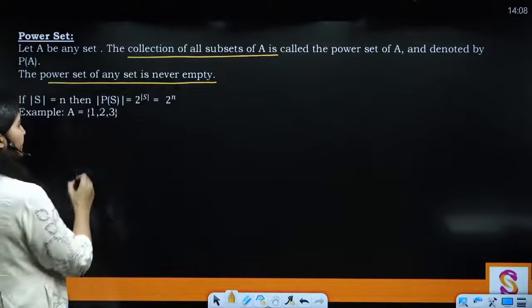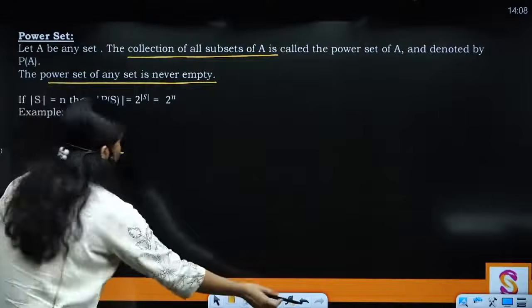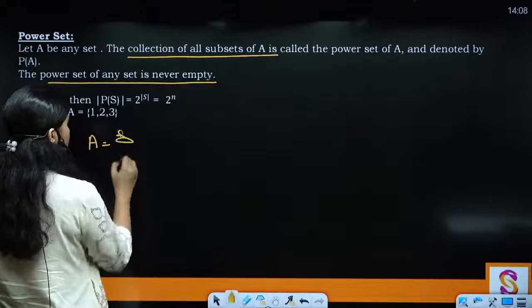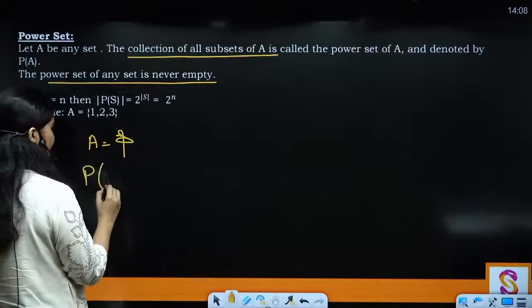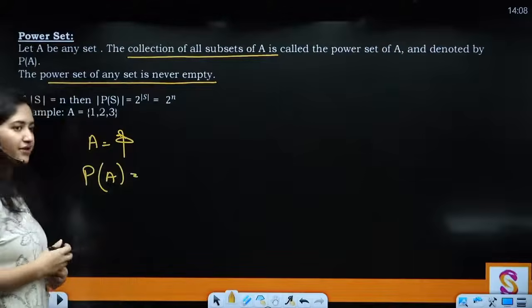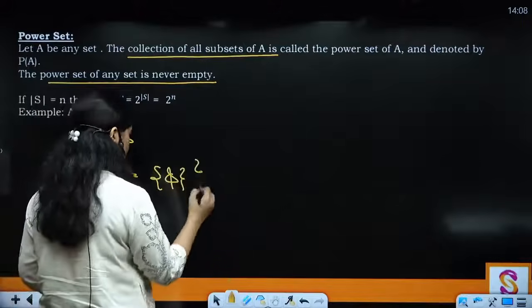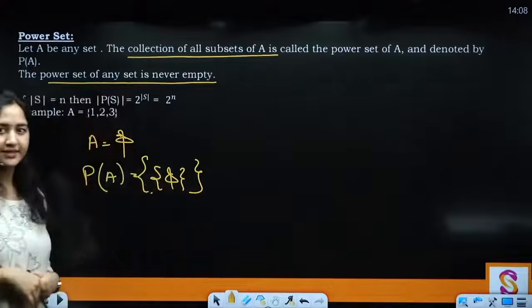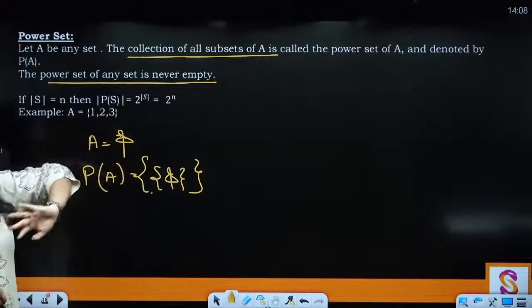Let's say आपने एक set ले लिया empty, which is nothing, ठीक है? और set is empty, right? So if I'm going to say that, what does power set of A contain? It is going to contain phi as an element, right? अब इसका आपको मैं proof दिखाऊंगी अभी once you read the formula for it.